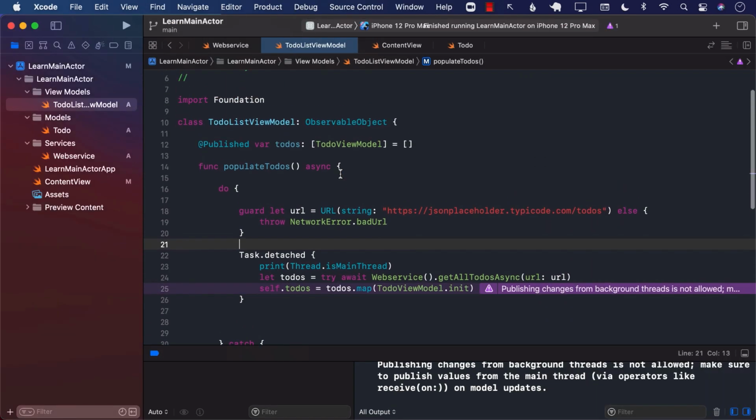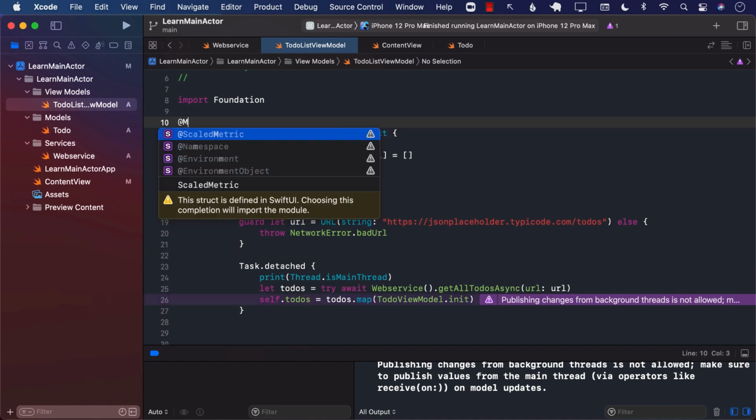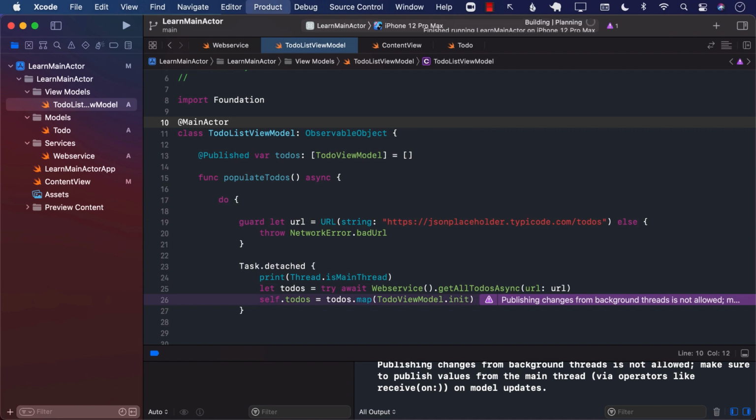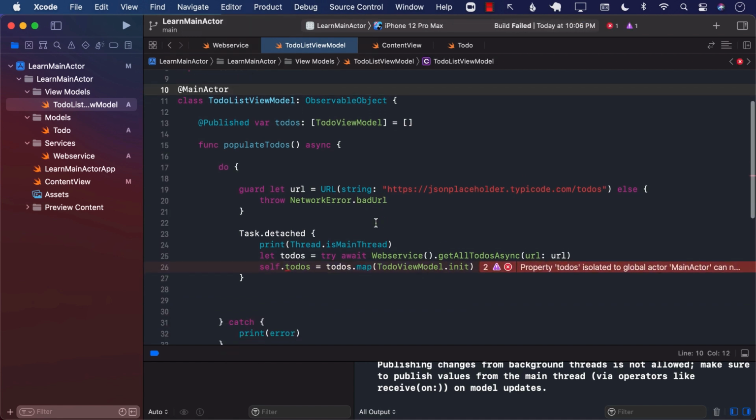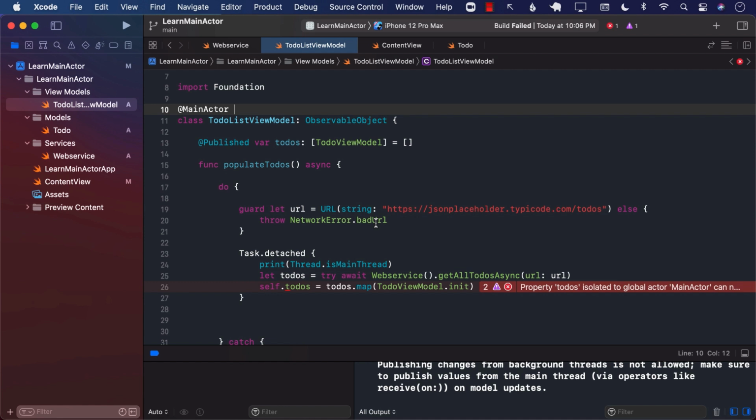Now, what happens if we go to the to-do list view model and we are using the latest feature of main actor? That is the difference that we are trying to see. Since I have decorated this with the main actor, it is telling us right on the spot that, hey, what you're trying to do is not allowed.